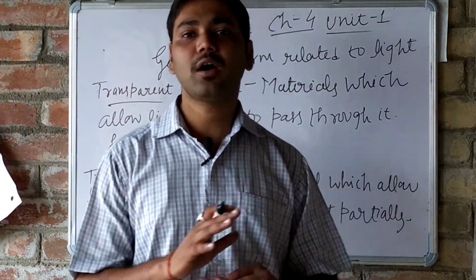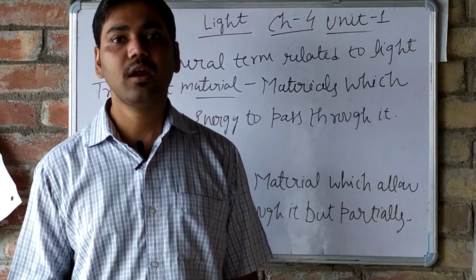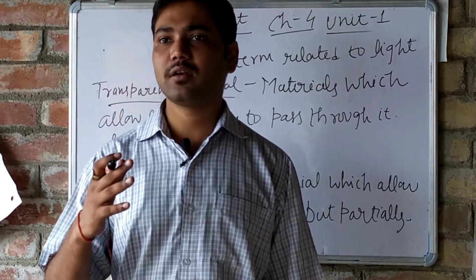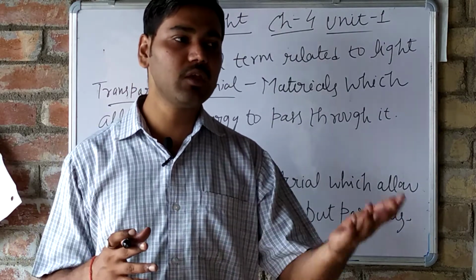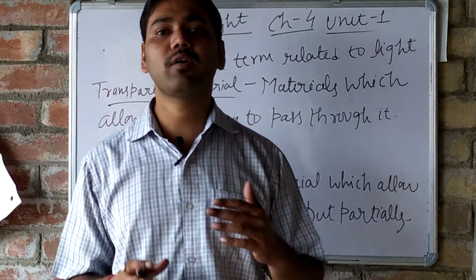That means we do not have a clear vision on the other side. In a translucent medium we have a little bit of a milky appearance on the other side. We do not have a clear vision.